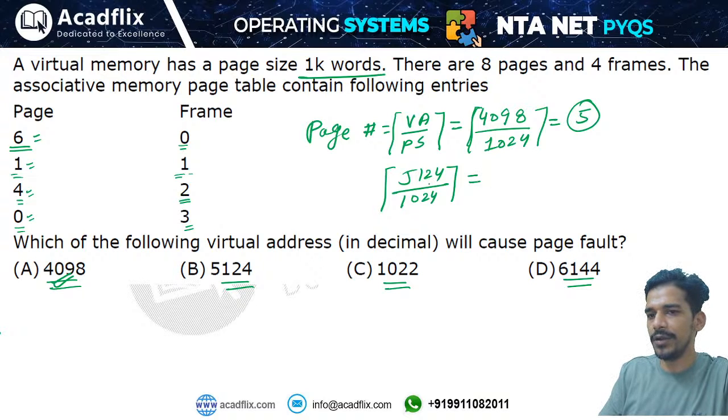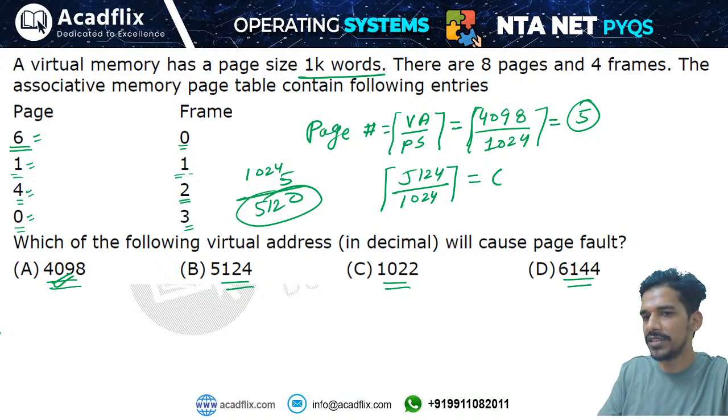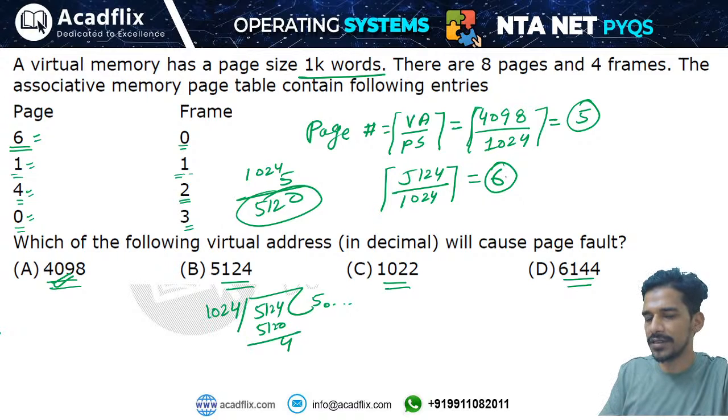So 1024 into 5 will be 5120, right? That means this will be 5 point something, so taking the ceil it will be page number 6. When you divide 5124 by 1024, you will get 5120 and then 4, so it will be 5 point something, and when you take the ceil value, it will be 6, right? So you are talking about page number 6, and page number 6 is already in the memory. That means it will not be a page fault.